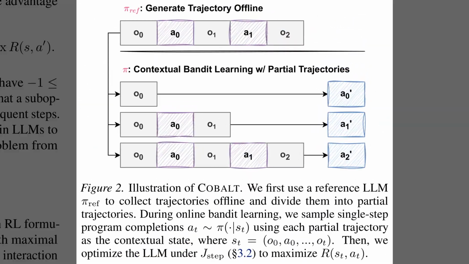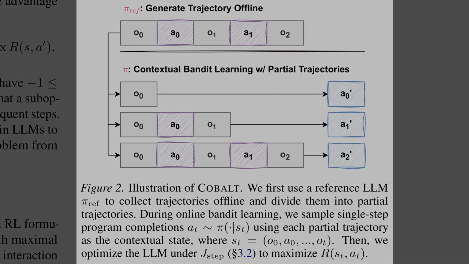Well, Figure 2 outlines the proposed solution, the COBALT framework. First, at the top, a reference model generates complete multi-turn trajectories offline to build a dataset of interaction histories. Then, in the lower section, the method slices these histories into partial contexts. By treating each slice as a static prompt for the next action, COBALT converts the complex sequential challenge into a more manageable contextual bandit problem, where the model optimizes just one step at a time.